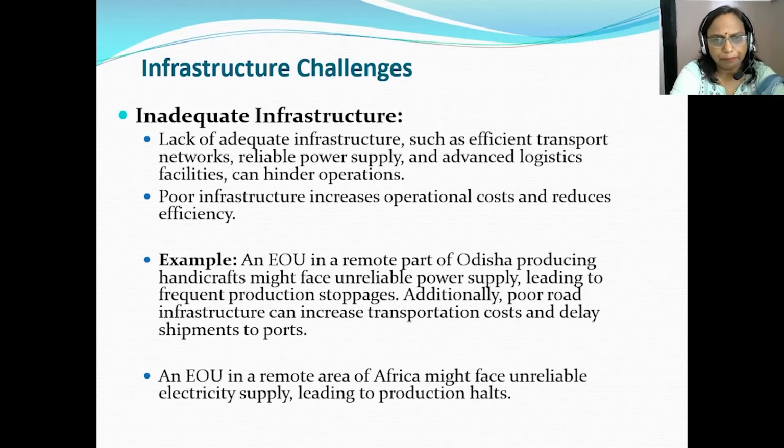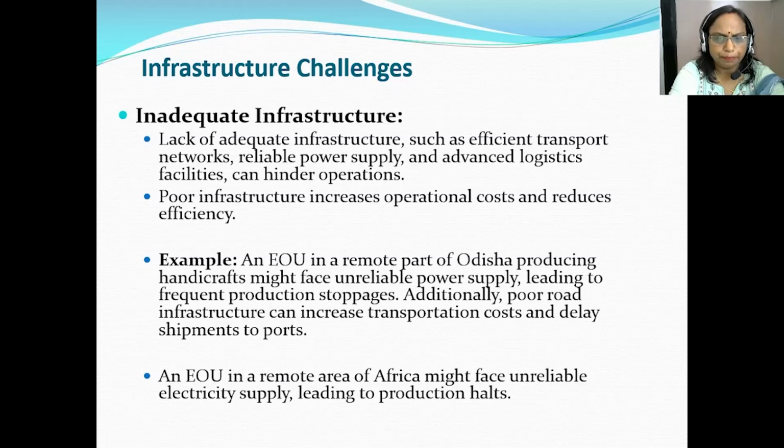Here an example is taken from an EOU in a remote part of Odisha, which is involved in producing handicrafts, which might face issues related to unreliable power supply, leading to frequent production stoppages, and also poor road infrastructure, which can lead to increased transportation cost and delay in shipment to the ports.